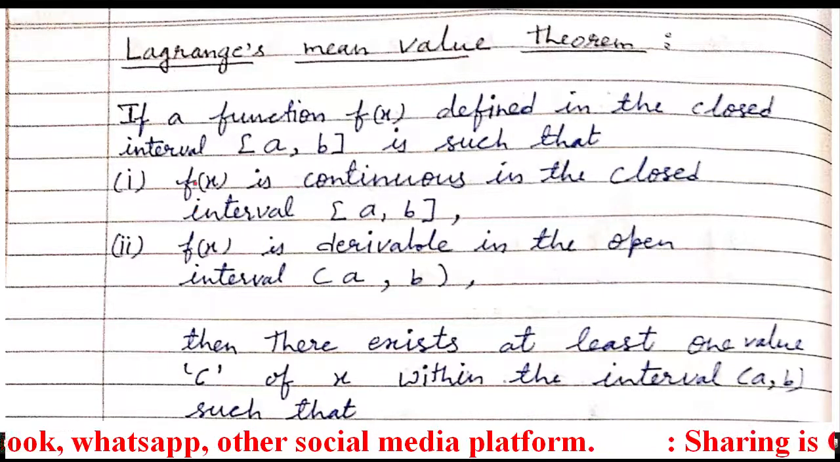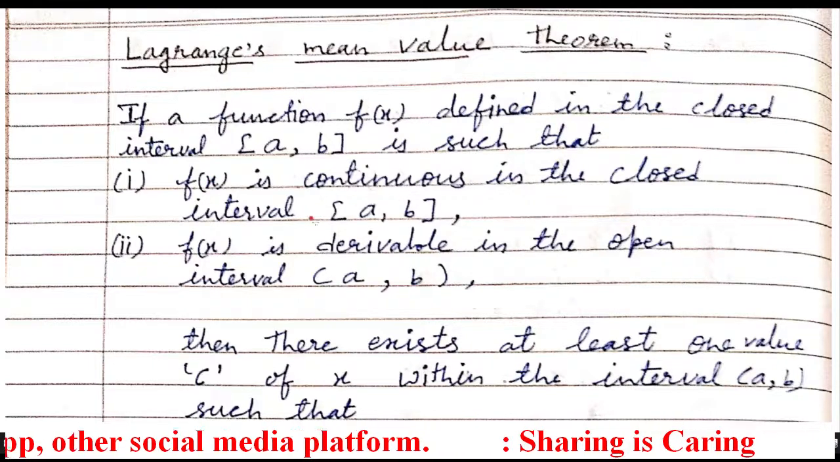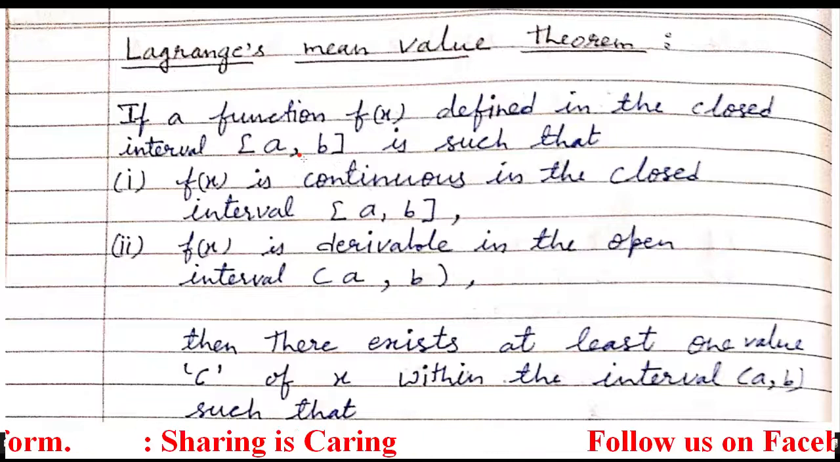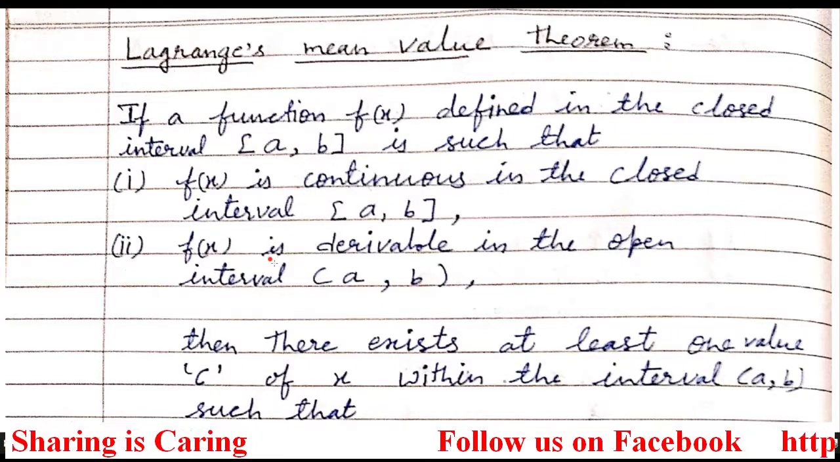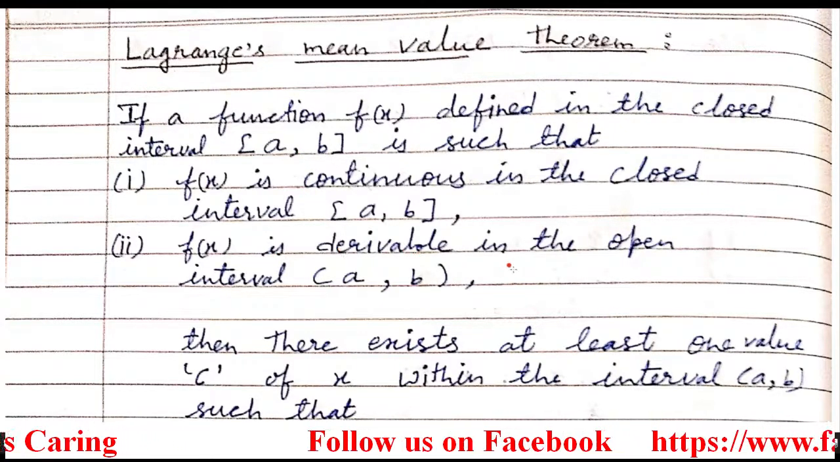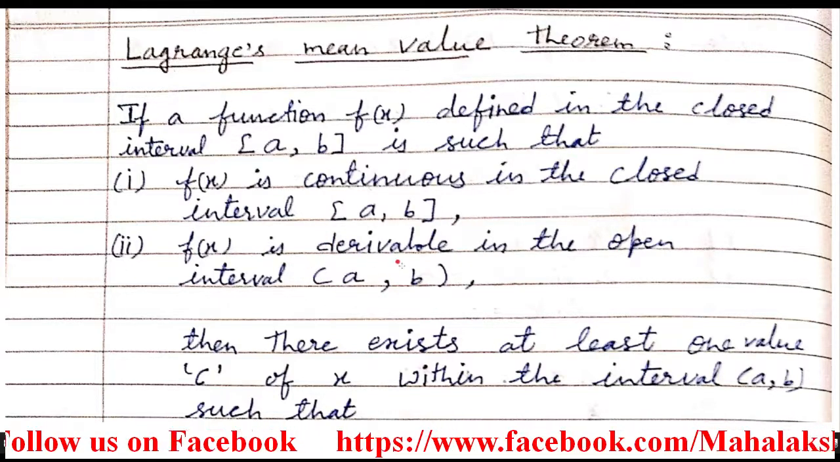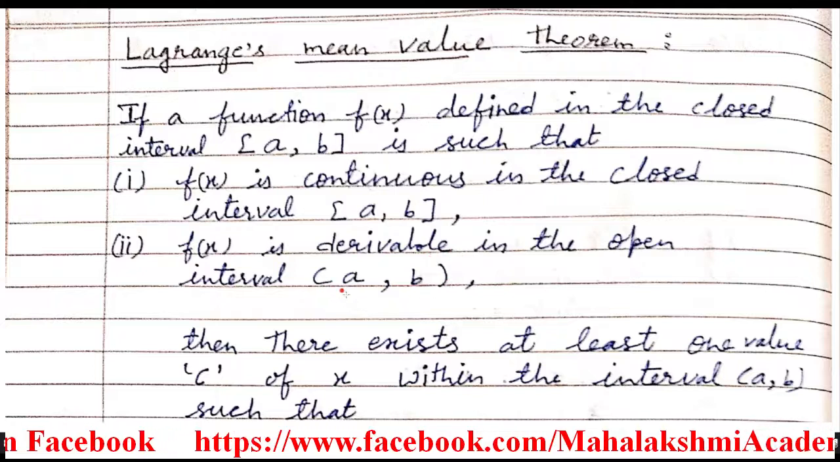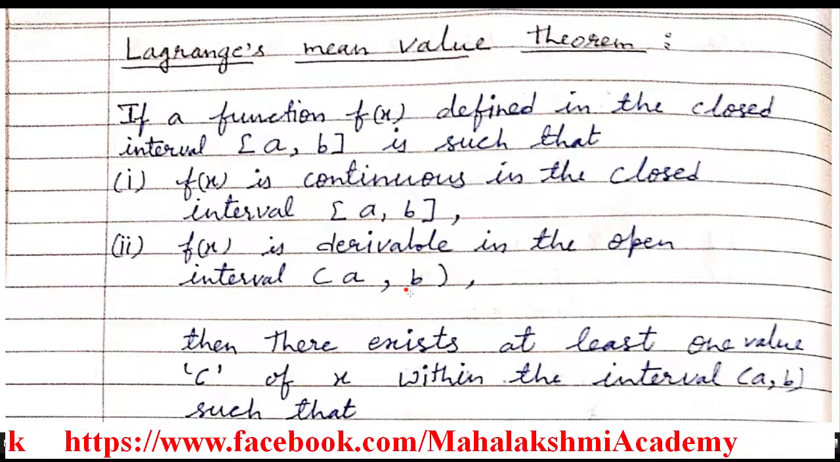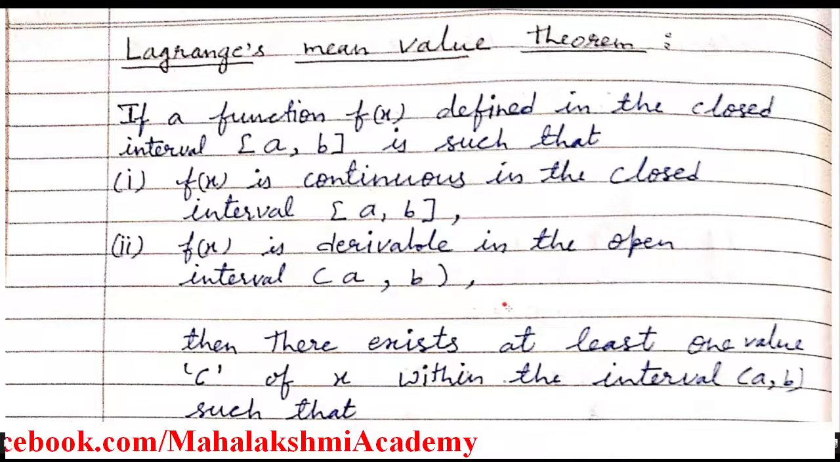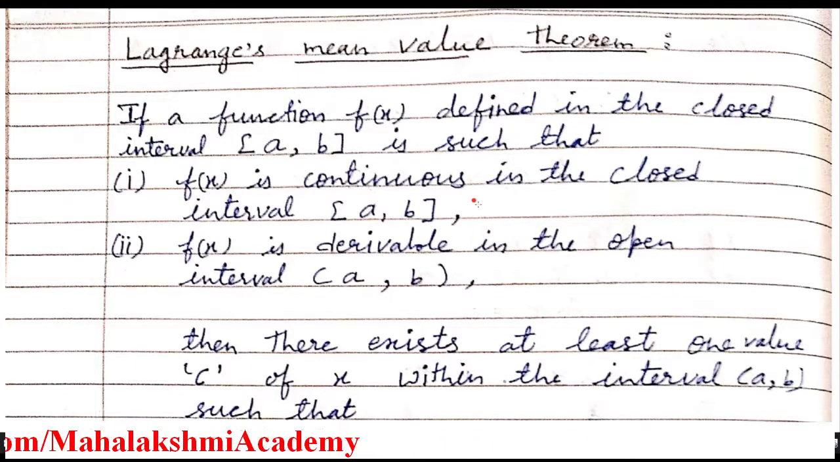The first condition is f(x) is continuous in the closed interval, means the given function should be continuous in the given closed interval, and the second condition is f(x) is derivable in the open interval, and f(x) should be differentiable. Derivable means differentiable in open interval a to b. So what are the conditions? First condition is continuous in the given closed interval and differentiable in the given open interval.